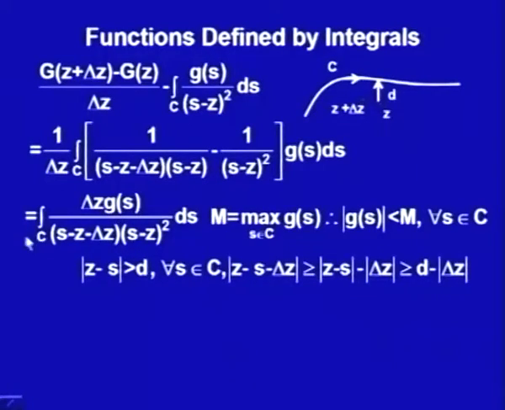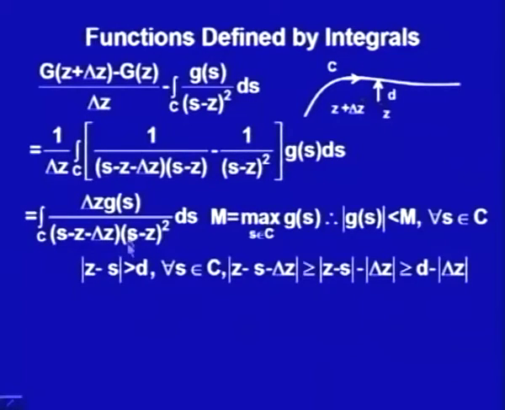We have got that for all s on C, this g(s) is bounded by this number M. The denominator |s minus z| squared is greater than or equal to d squared, so 1 upon |s minus z| squared is bounded by 1 upon d squared, and 1 upon |s minus z minus delta z| is bounded by 1 upon d minus the absolute value of delta z. So the complete integrand is bounded by some constant for all s on C.